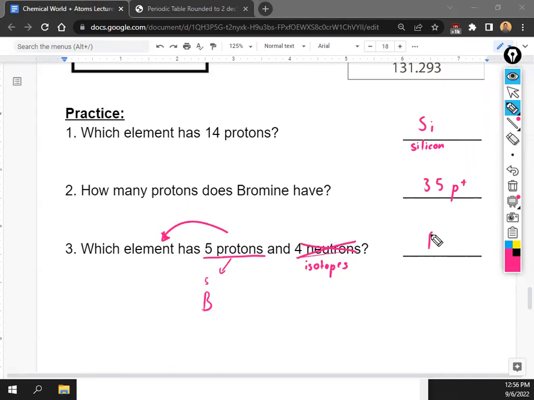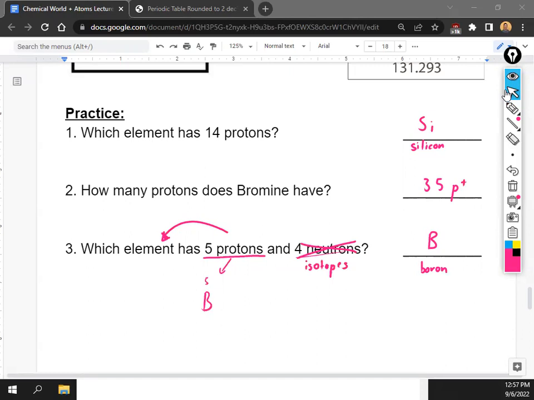So the answer here will be B, or boron. Kind of a trick question. If you guys got it, good job. If not, well, now you know. You only count the protons. Okay. Any question on those 3? Easy peasy.